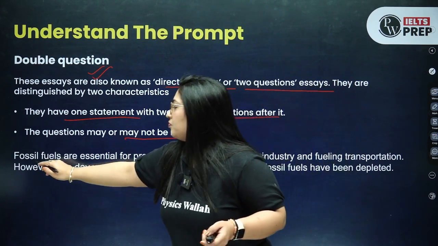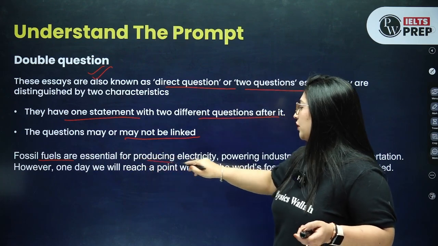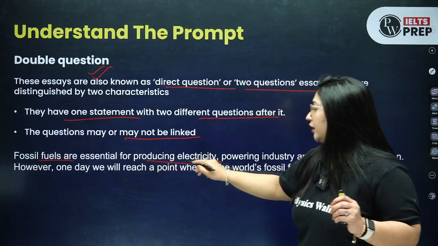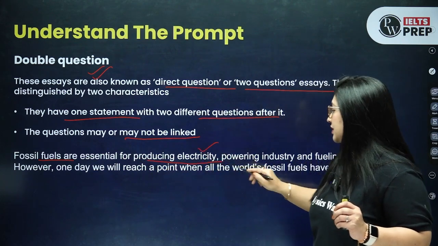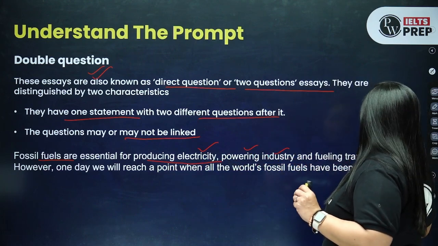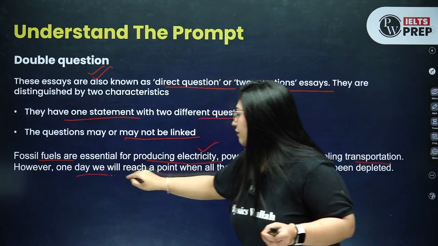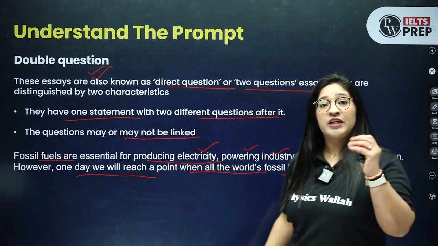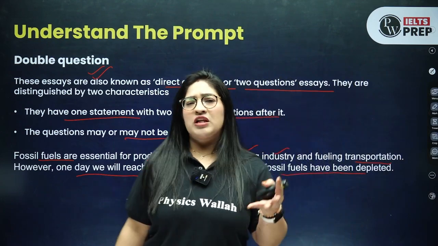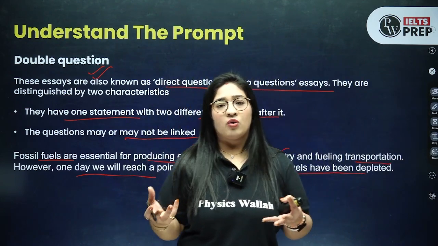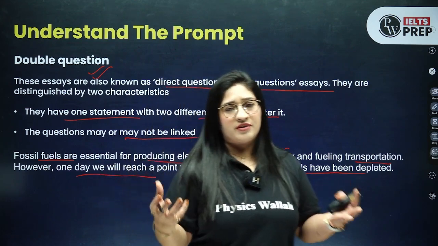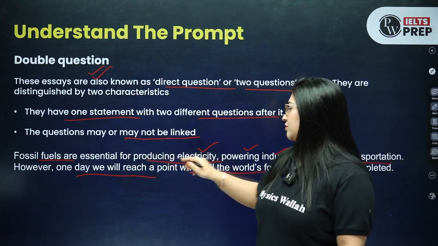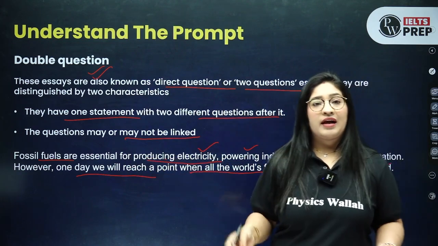So take an example here. Fossil fuels are essential for producing electricity. We are going to talk about fossil fuels. They are saying it is important for producing electricity, powering industry and transportation, right? However, one day will come when all the world's fossil fuel will be depleted. So first we need to understand the statement. What they are saying is, fossil fuel, like oil or coal, these essential things are very, very important for most of the things like producing electricity, powering industry and fueling transportation.